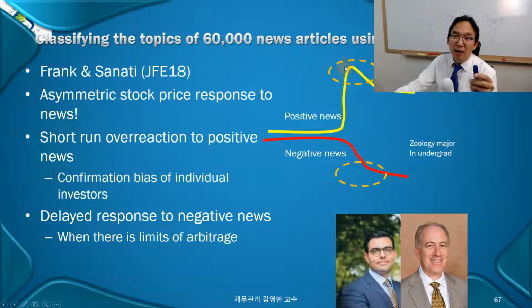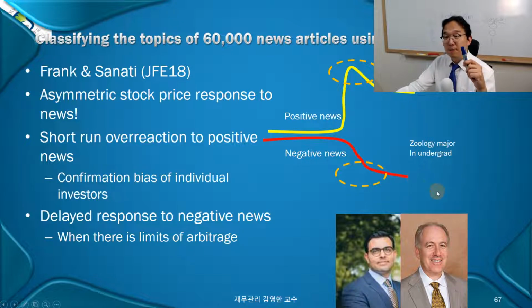And then overshooting happens, and then it goes down later, subsequently. Overreaction on the positive side, but that's asymmetric. And when the negative news happens, the same confirmation bias takes place in your mind. Oh, I believe Tesla is great. The negative news can't be true. So you are slow to sell it, slow to accept the reality. That's why there's a drift like this.